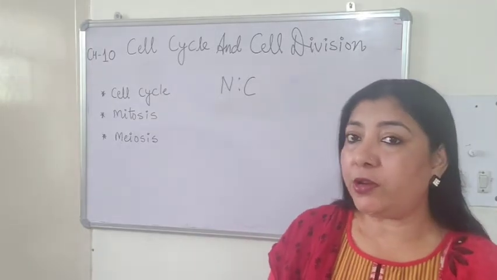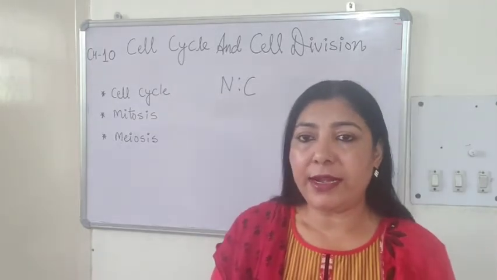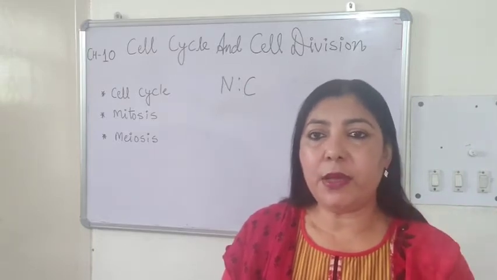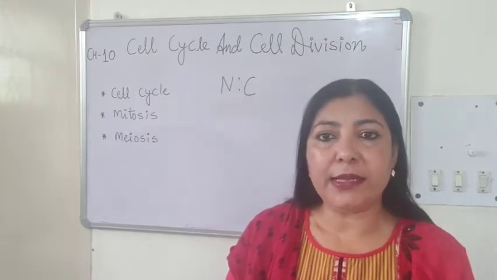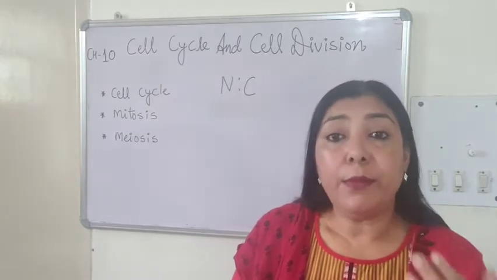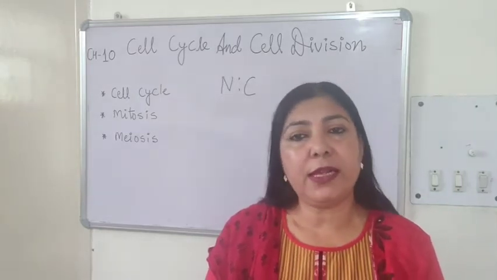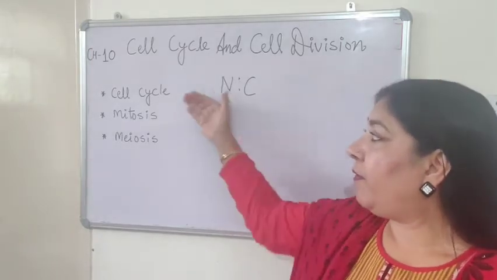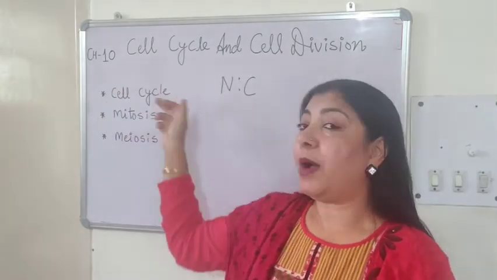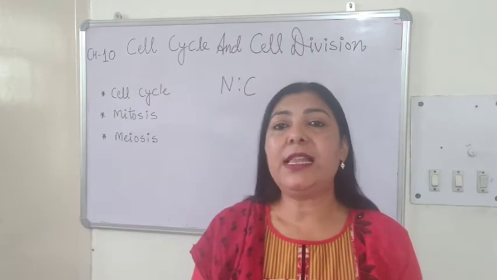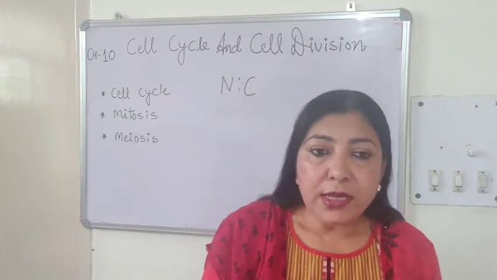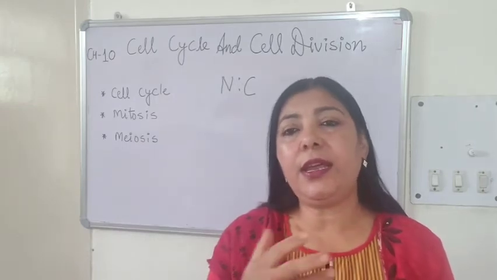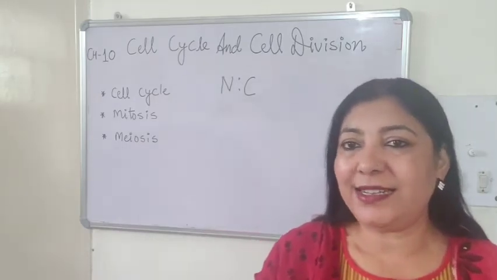So I told you about three types of cell division, that is amitosis, very simple. Then comes the mitosis, which is complex, and meiosis, which is the most complex type of cell division. So today we will study only the first part, that is called as cell cycle. How does a cell undergo different phases during its lifetime? So let's study it.